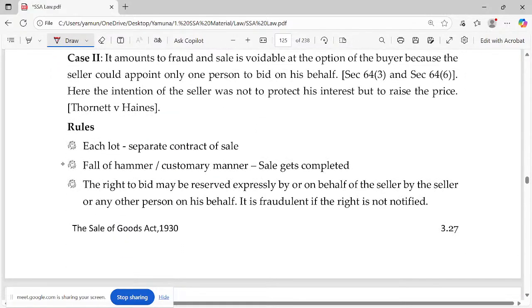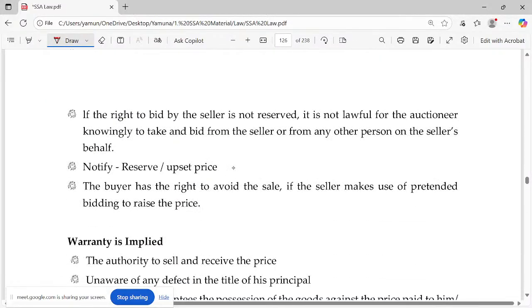I think we're almost done. One separate heading is there with respect to rules. It is often repeated. If this question is asked, I request you to repeat all the points. Each lot will be treated as a separate contract of sale. Fall of the hammer or customary manner is what you call the sale being completed, accepted. The right to bid may be reserved expressly by or on behalf of the seller, by the seller or any other person. It is fraudulent otherwise, the right should be notified. If the right to bid by the seller is not reserved, it is not lawful.